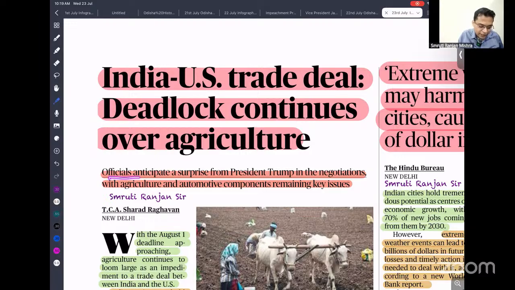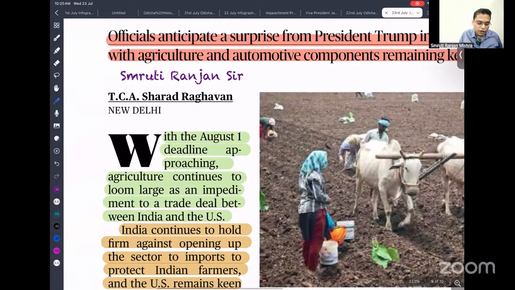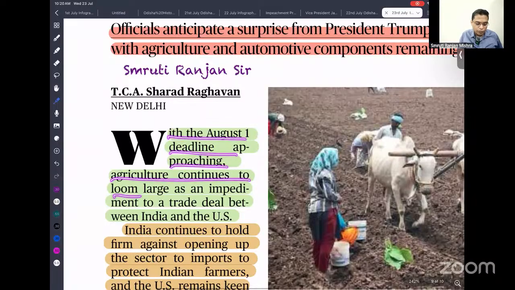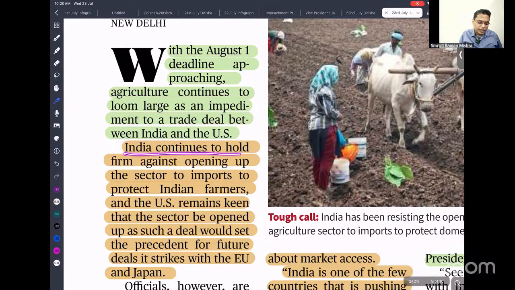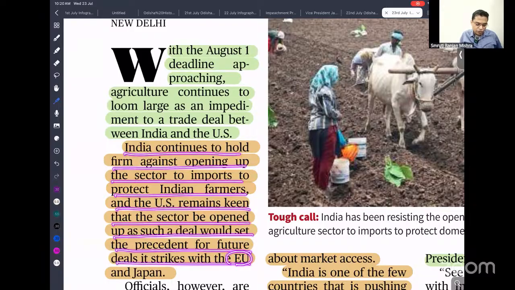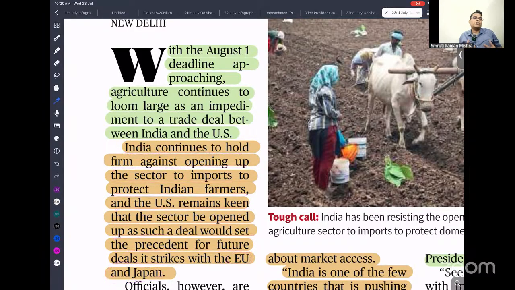The officials anticipated surprises from President Donald Trump in negotiations on agriculture and automotive components. With August 1 as a deadline approaching, agriculture continues to loom large as an impediment to the trade deal between India and USA. India continues to hold firm against opening the sector to imports, to protect farmers. The USA remains keen for the sector to be opened, as the deal sets a precedent for future deals with the European Union and Japan. India doesn't want to open it because it is very sensitive and most farmers are small. It is very politically sensitive also. No government dares to change anything that might create a lot of trouble.